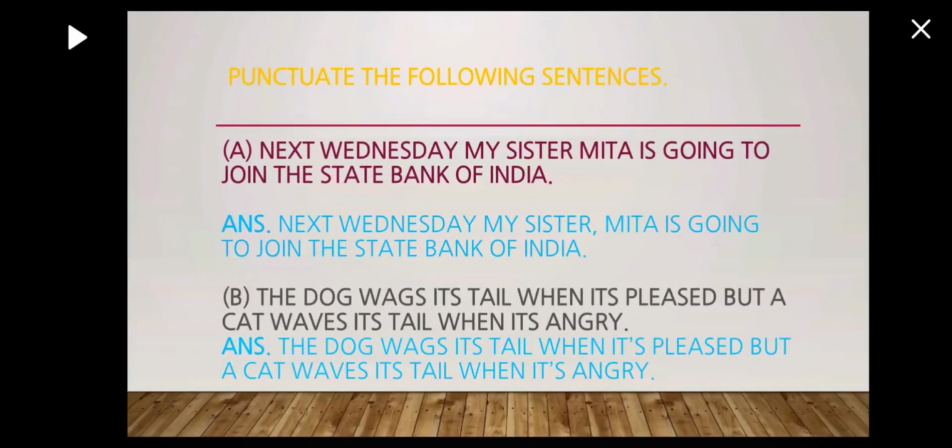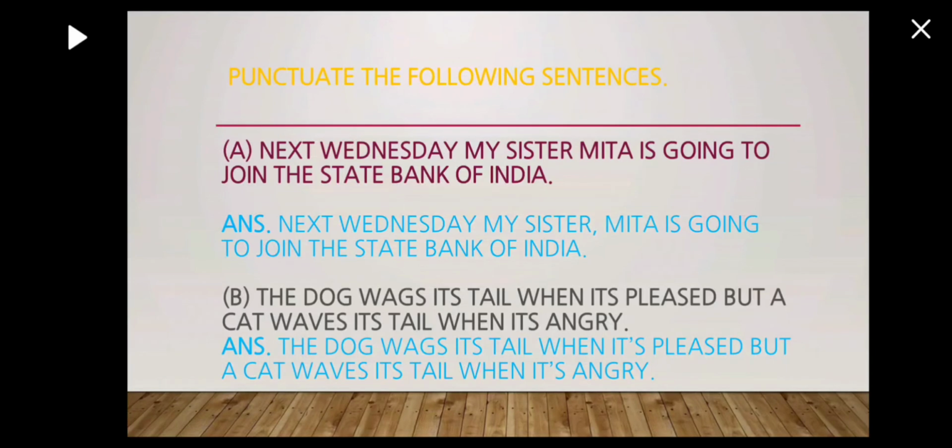Now some more practice exercises for punctuation. Punctuate the following sentences. Next Wednesday, my sister Meeta is going to join the State Bank of India. Now here we'll write like this: Next Wednesday, my sister, comma, Meeta is going to join the State Bank of India. Full stop.